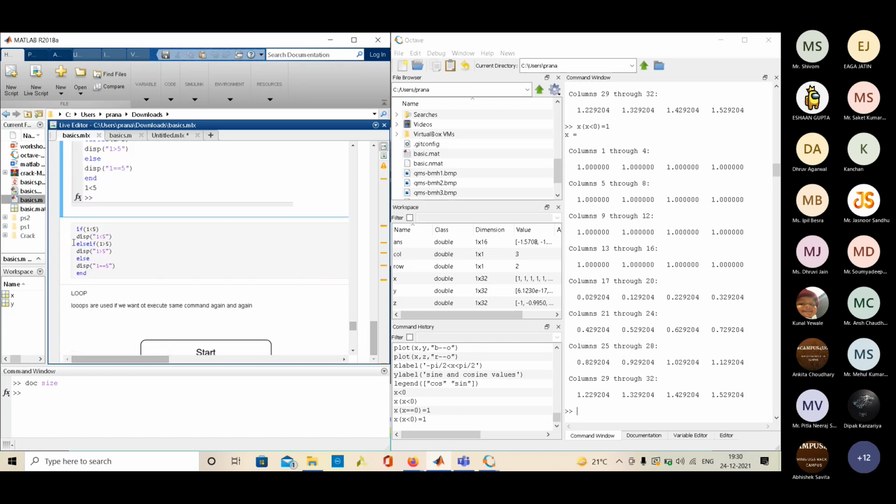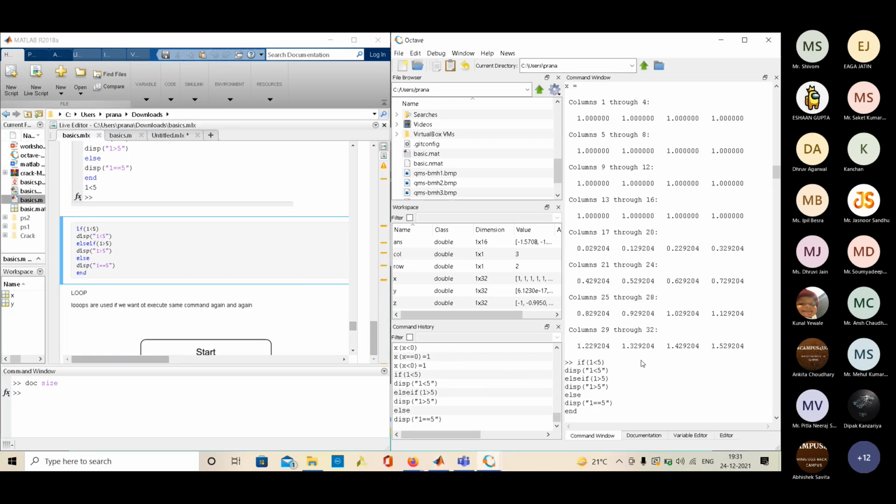Let me execute this example. This is a basic example. If 1 is less than 5, display 1 less than 5. Else if 1 is greater than 5, display 1 greater than 5. Else display 1 equal to 5. So this is if, else, then end.